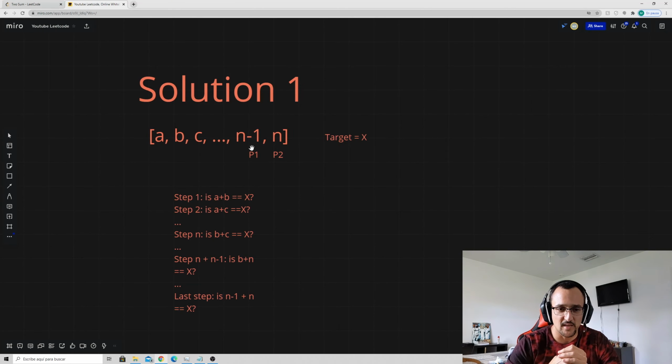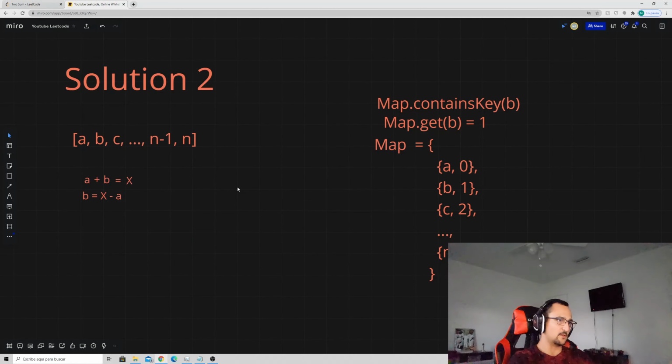So with that being said, however, is there a more efficient solution? And I would say yes, there is definitely a much better solution to this problem. So this is where the concept of maps come into play. Maps are unordered sets of key value pairs. So that means that we can't iterate through them in the same way that we can an array.